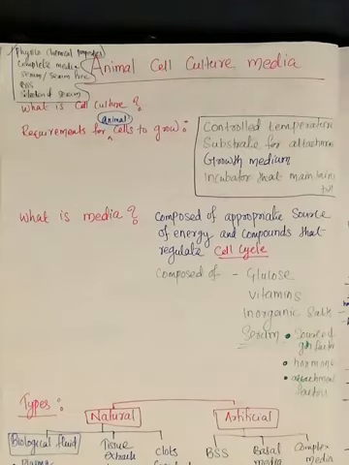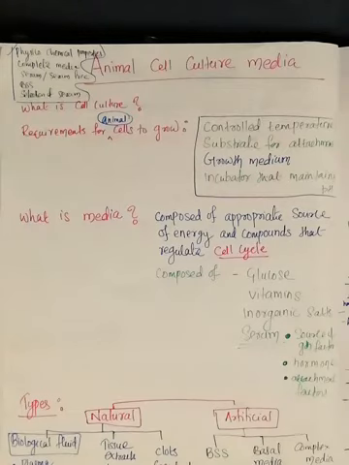When the cells are there naturally in the body, the cells will be getting all the nutrients through the circulation. Through the blood all the nutrients it will get, and it gets the oxygen also. But when you are culturing the animal cells in the media, we need to provide everything that is needed for the survival of the cells. That is the importance of a media. So what is cell culture? All of you understood, I think.